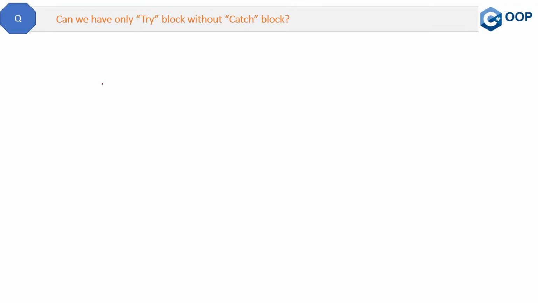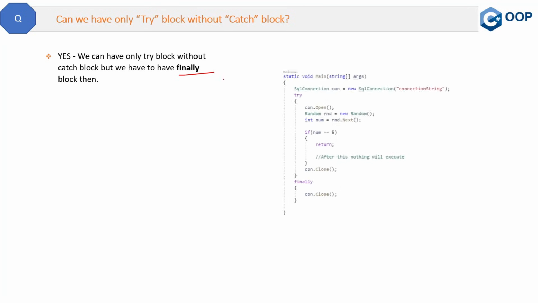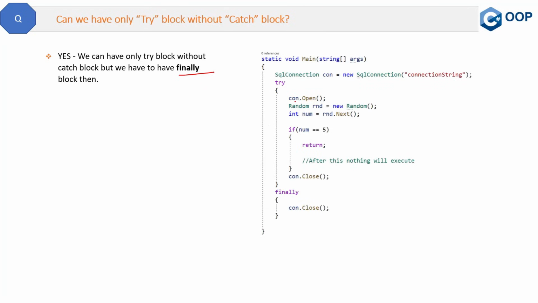Here is the question. Can we have only a try block without a catch block? Is it possible? The answer is yes. We can have only a try block without a catch block, but we have to have a finally block then. Let's see the code. See, in this code, we do not have any catch block here. But what is the need of this try and finally together? In which case do we need this try and finally? So there is one case I am explaining to you here.